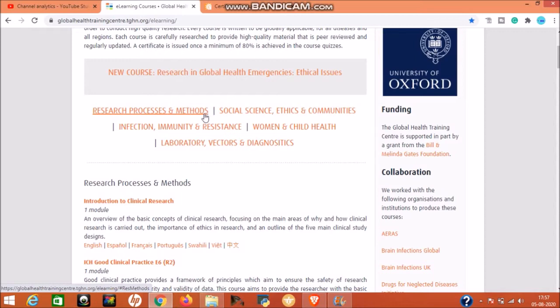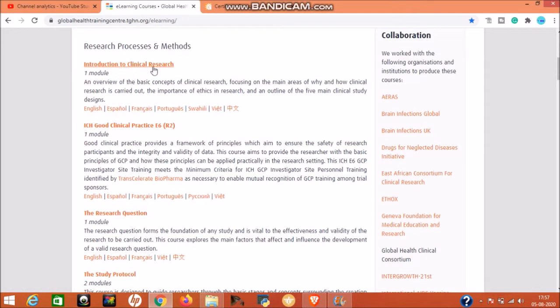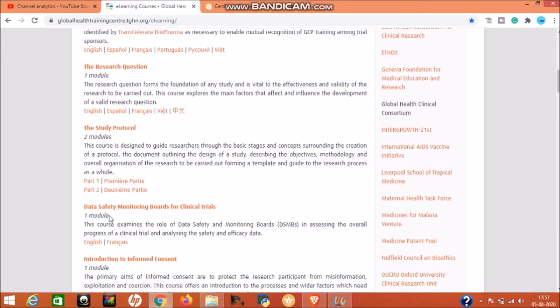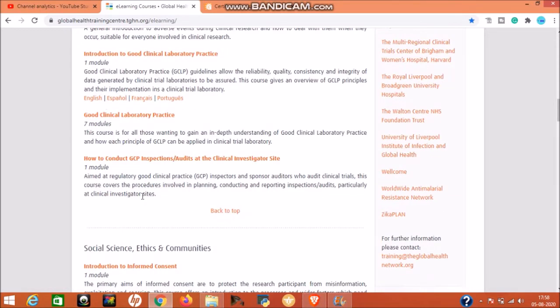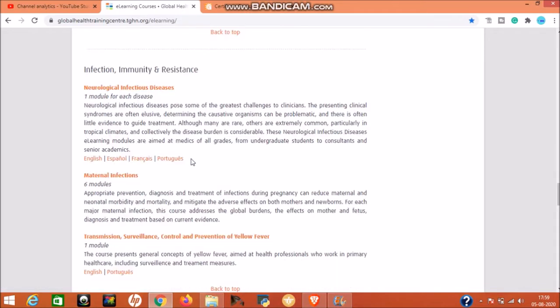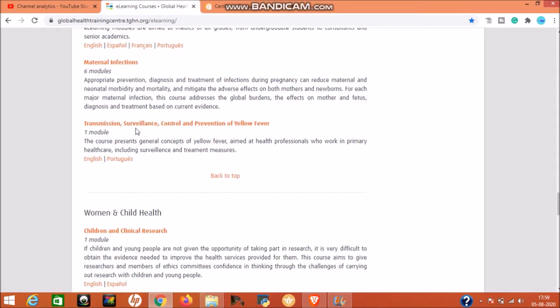Okay, so the first topic is research process and method. Under this, the first course is introduction to clinical research, the second is good clinical practice, the third one is the research question, the fourth one is the study protocol, and next is the data safety monitoring boards for clinical trials. See here, these are the courses under the first topic. The next topic is social science, ethics and communities. Under this, the first course is introduction to informed consent.